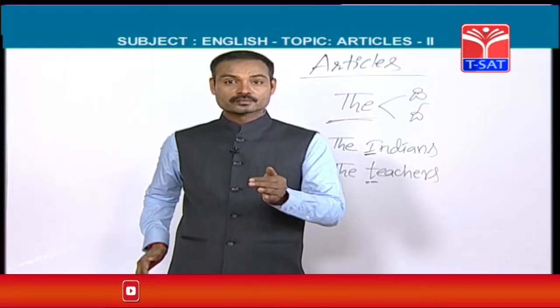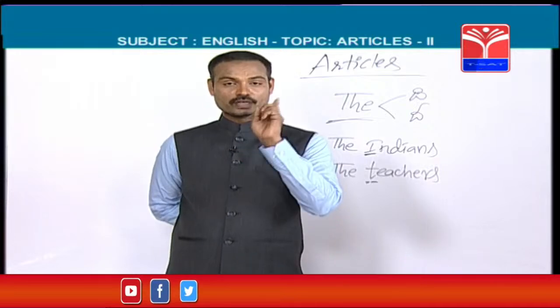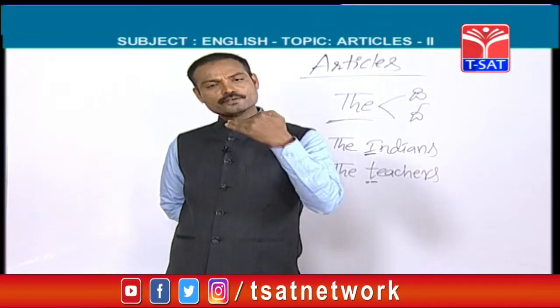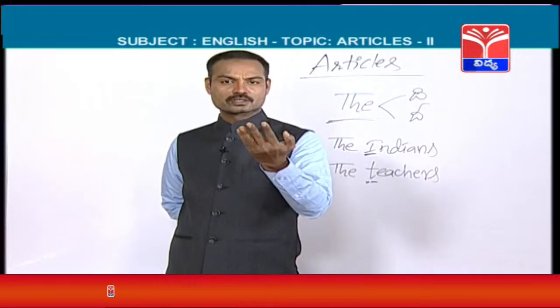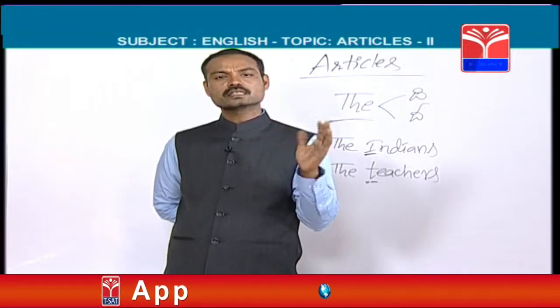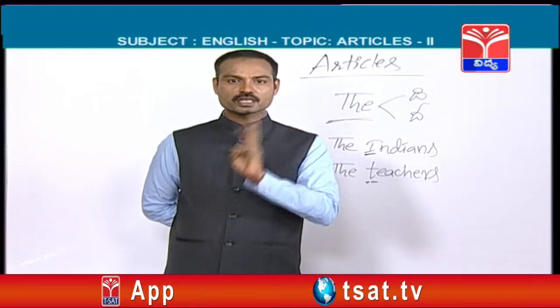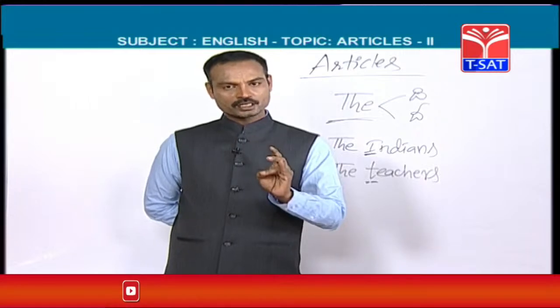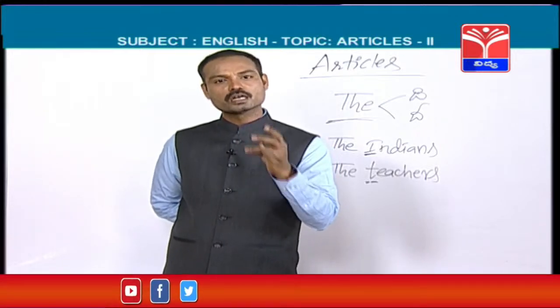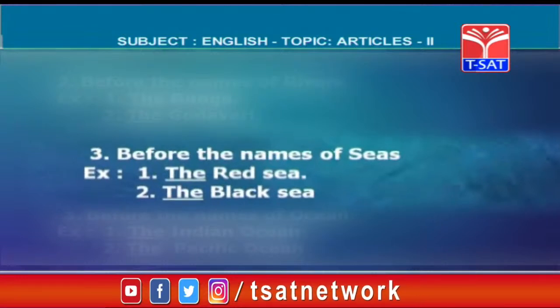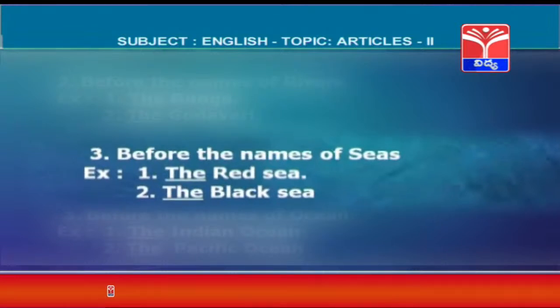You should see what is there. Whenever you find any river name, the should be used. Like that, if you find any sea name also, you should write the. Before any sea name, the should be used. Okay, first point is before the repeated nouns. Second point is before the names of rivers, any river name: Ganga, Godavari, Krishna, Penna. Third point is before the names of seas: Red Sea, Black Sea, like that.